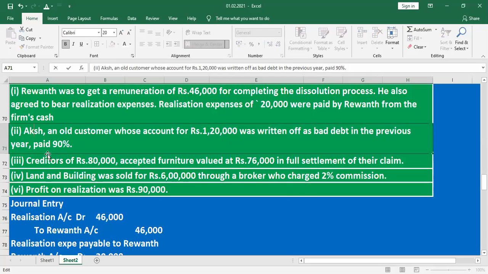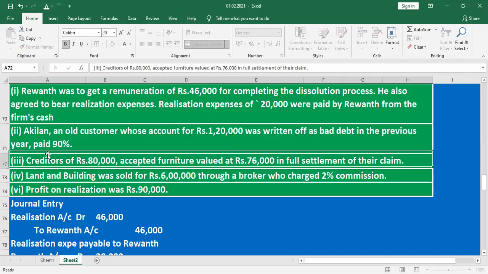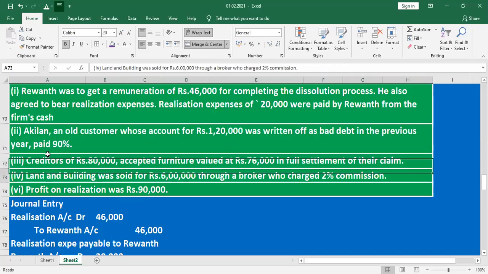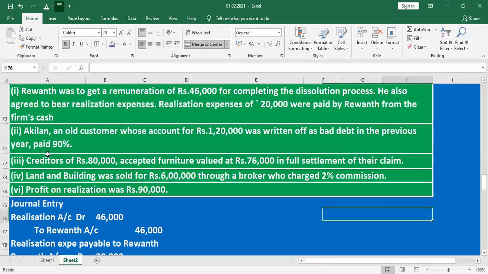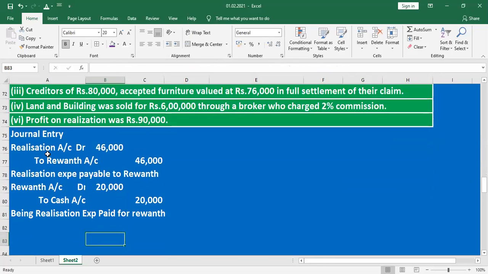Right? Change the name to Agilan. Okay, Agilan, an old customer. It's already written off. Out of 1,20,000, now we received 90%. Whatever was written off, now we received the money. The money is a gain for us.